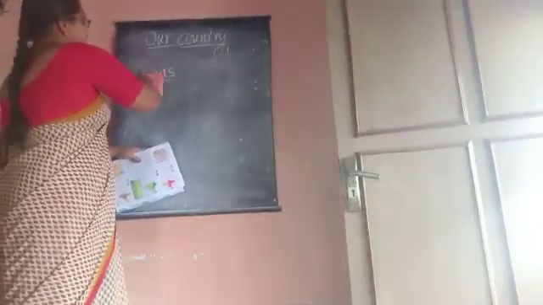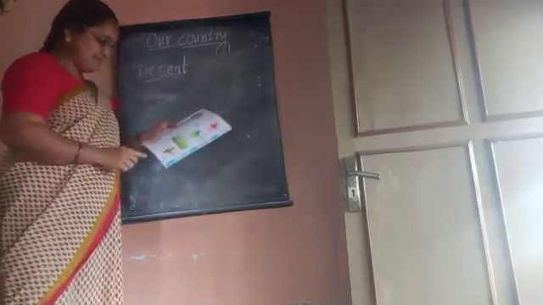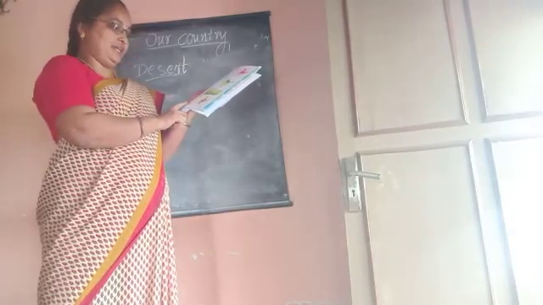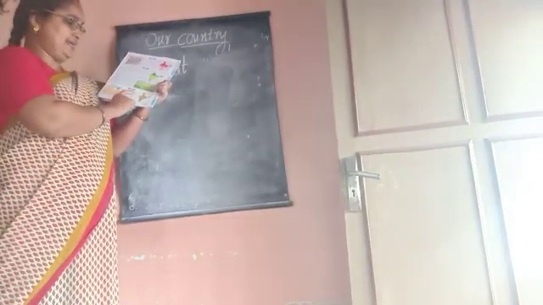Next is the desert. The Great Indian Desert, also known as the Thar Desert, lies in the northwest part of India. Desert means a barren land.